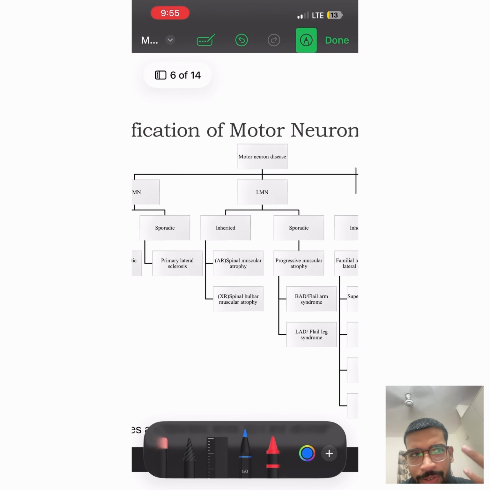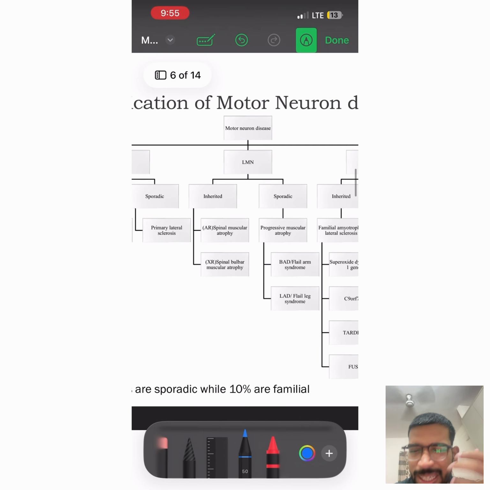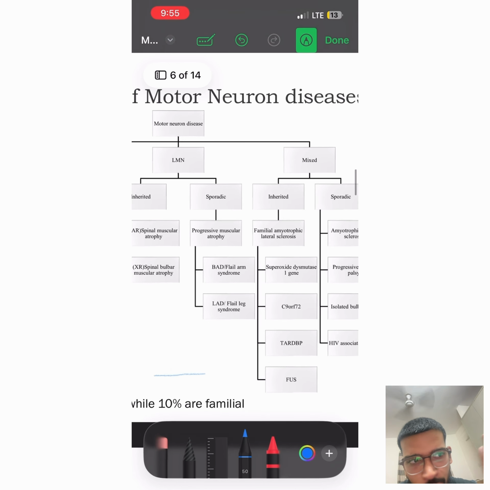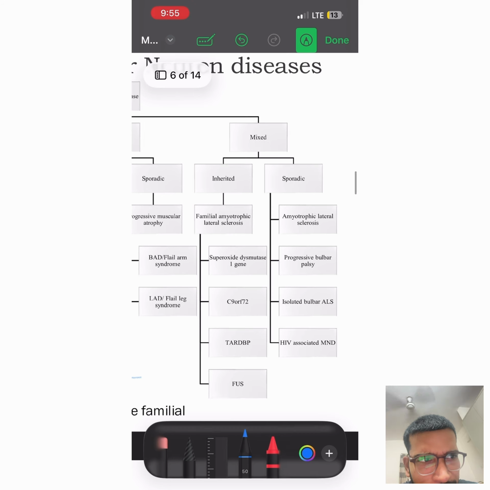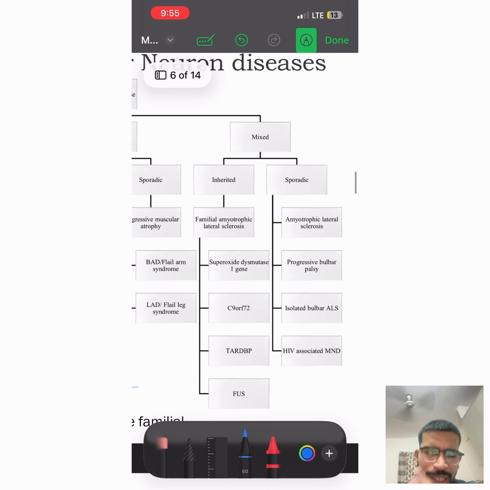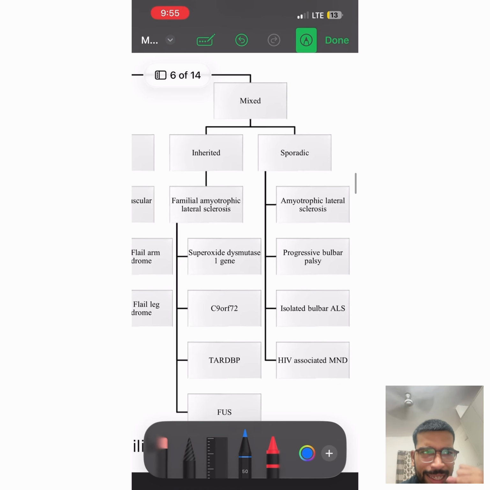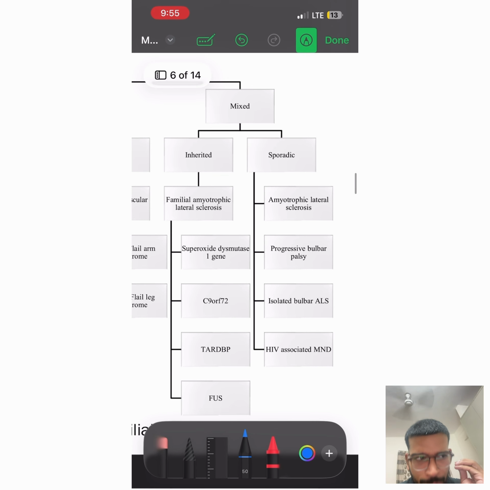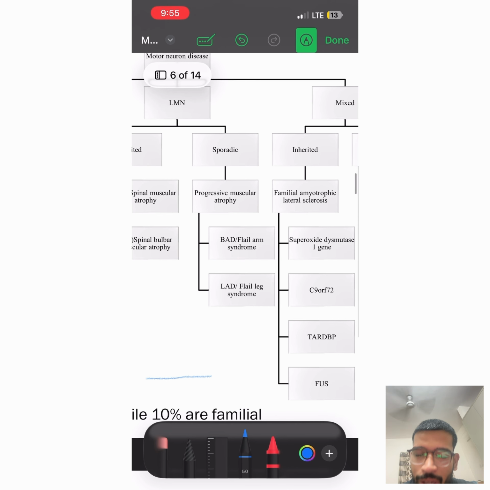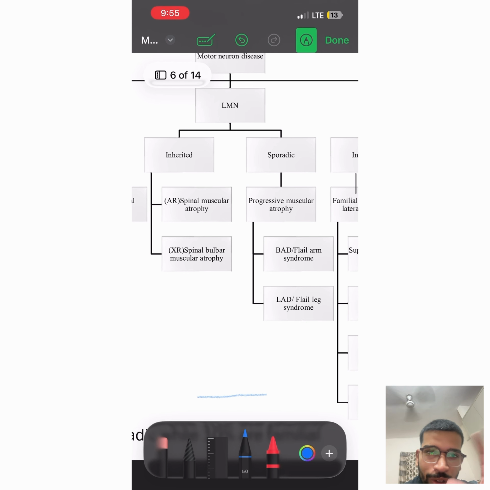There is a foot drop or cuff assist device. There is tracheostomy we can go for, a speech synthesizer, and a gastrostomy we can do, and riluzole we can give. What riluzole does is decrease excitotoxicity. This is an FDA approved drug. Then there is a drug called edaravone, and we can go for phenylbutyrate with tauroursodiol.